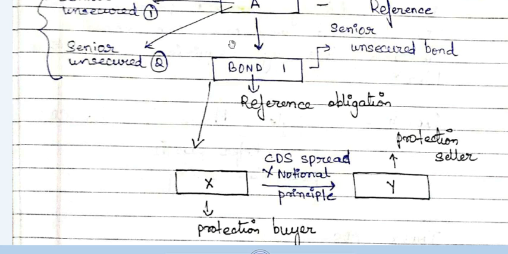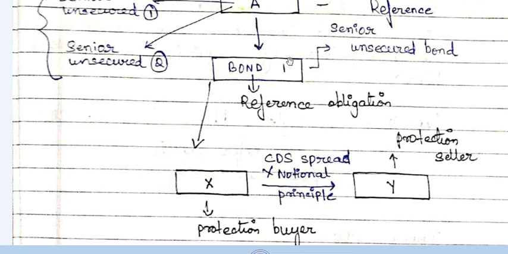Now if you see this bond, I have bought this bond. To mitigate or hedge the credit risk on this bond, what I will do is find another party known as Y. Y may be a big investment bank, suppose Goldman Sachs or JP Morgan or Deutsche Bank. So this party X will go to party Y. He will talk to him in a meeting.